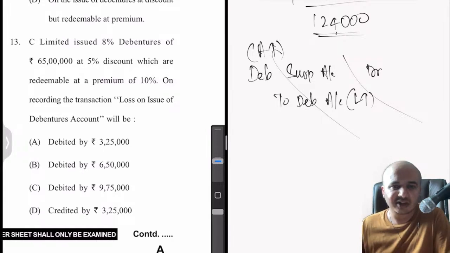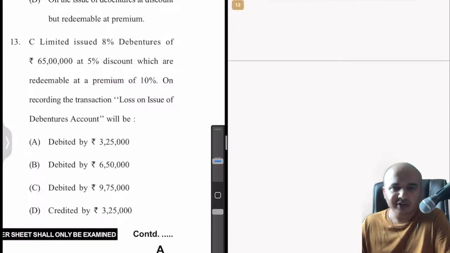Okay, question number 13. Once again a practical question. Once again the institute has made a mistake. Let's see what exactly they have done. C Limited issued 8% debentures of rupees 65 lakhs at 5% discount, which are redeemable at a premium of 10%. On recording the transaction, loss on issue of debentures account will be dash.